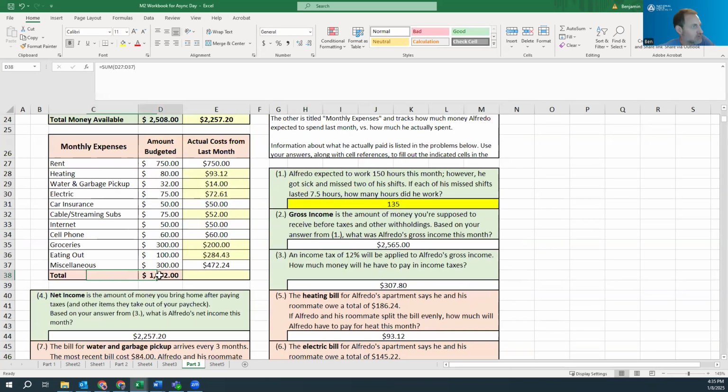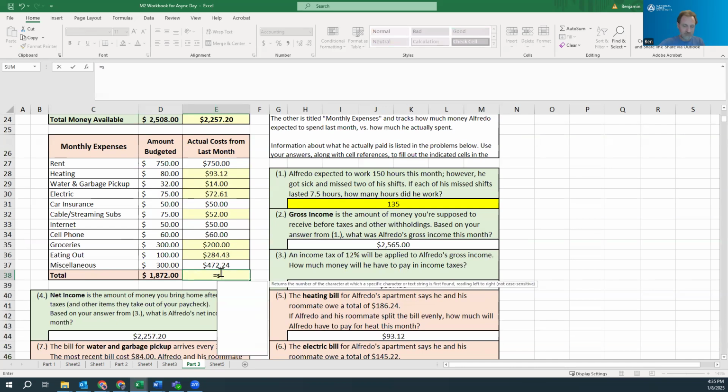So the total is a word that means we bring things together. So we're going to add everything up. There is a formula that we're going to learn today, really our first formula, called sum. So I type equals sum, I open parenthesis, which is shift 9, and then I highlight all of the numbers that I want to add up. So basically this is going to tell Excel to take each of these numbers and add them up.